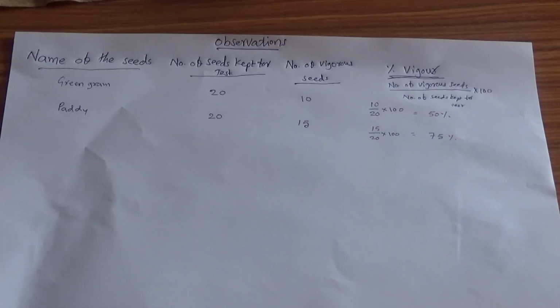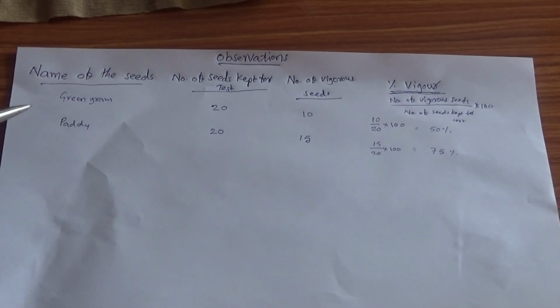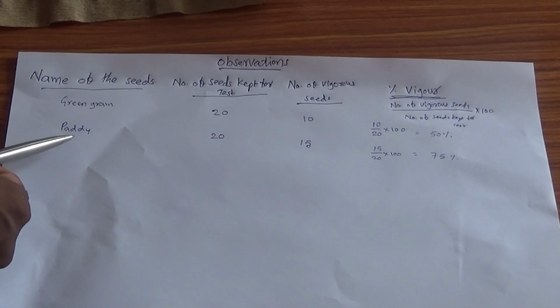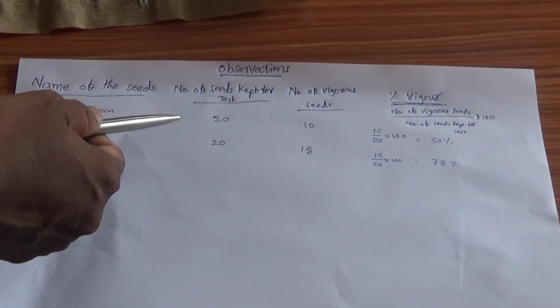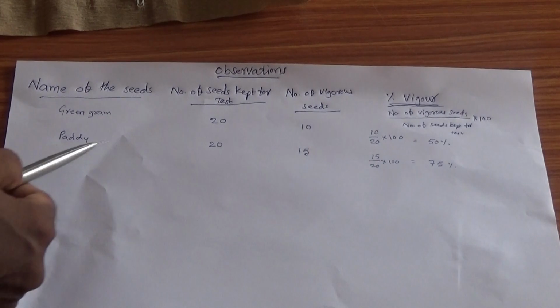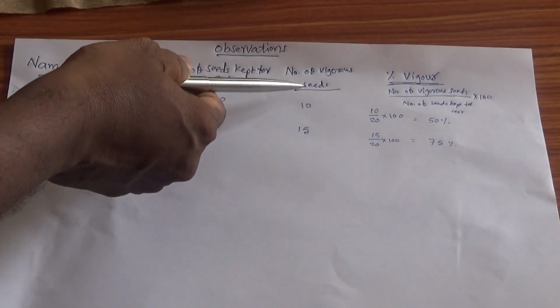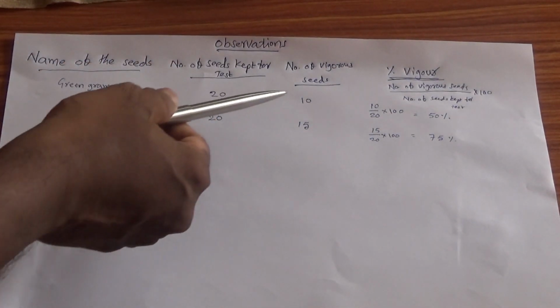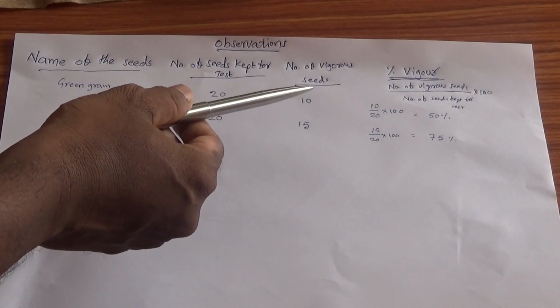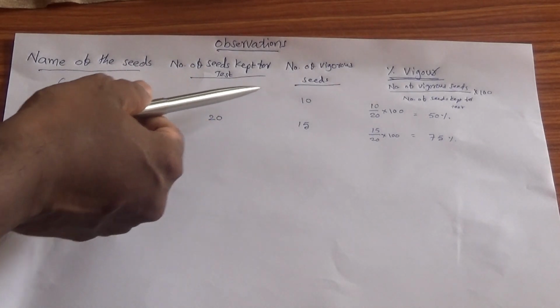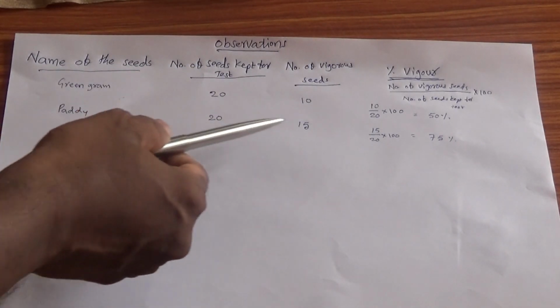From the observations, unroll the paper and count the seedlings that have shoots and roots exceeding 5 cm. Name of the seed: you have to take green gram and paddy. Number of seeds kept for this test: green gram seeds 20, paddy seeds 20. Number of vigorous seeds, after counting, which ones cross the 5 cm distance? In green gram it is 10, in paddy it is 15.